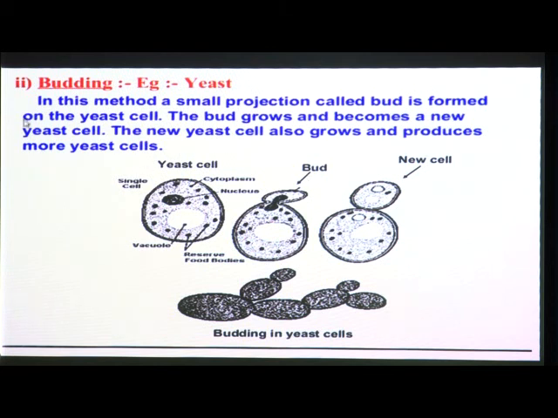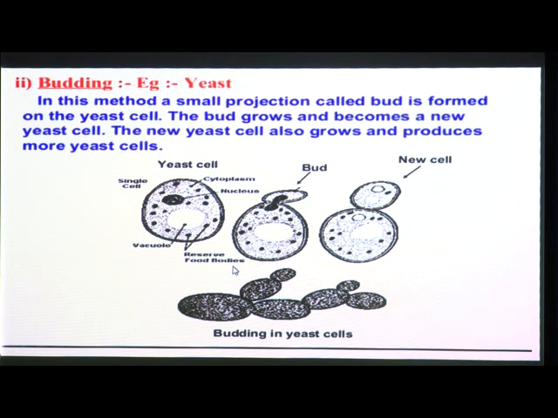So here you can see the bud-like structure. Here a whole yeast cell is shown. This yeast cell has a nucleus, then cytoplasm, some vacuoles, and some preserved food bodies. Whatever food is preserved, you can see this preserved food body in the yeast cell.